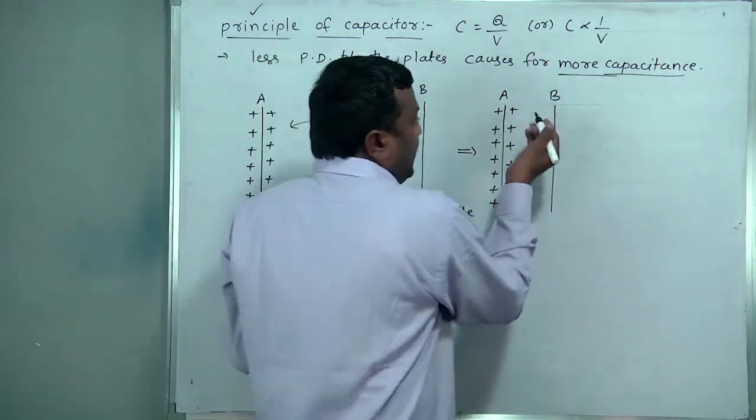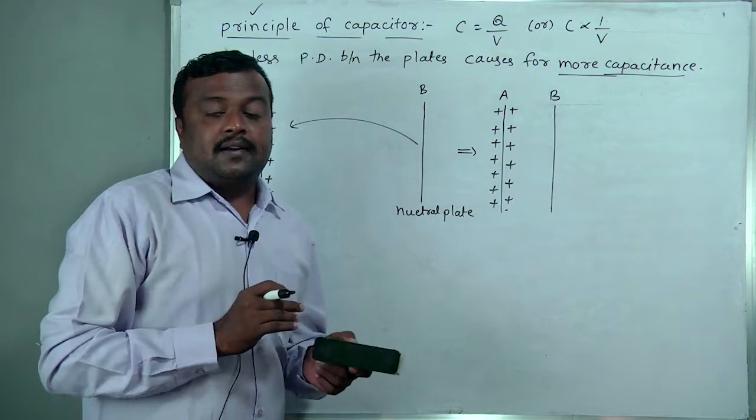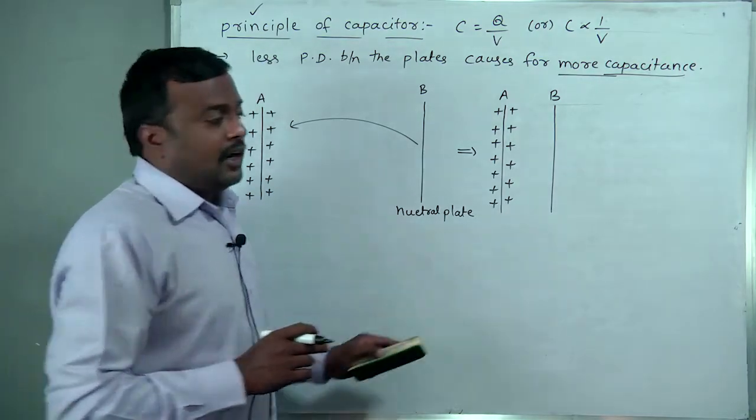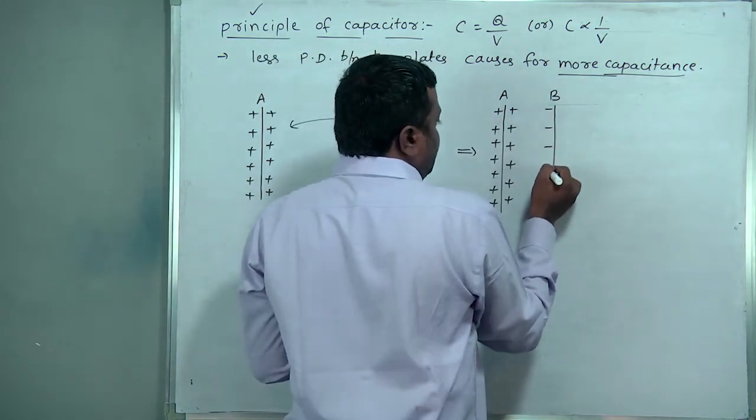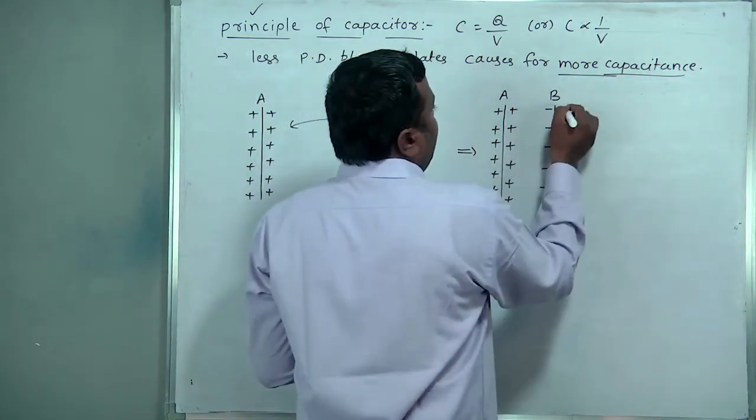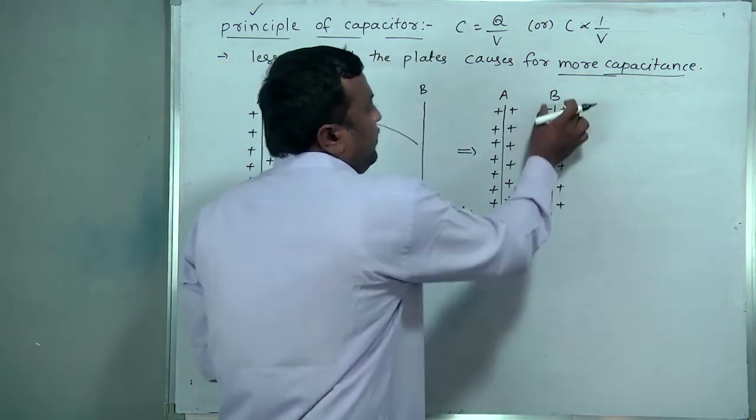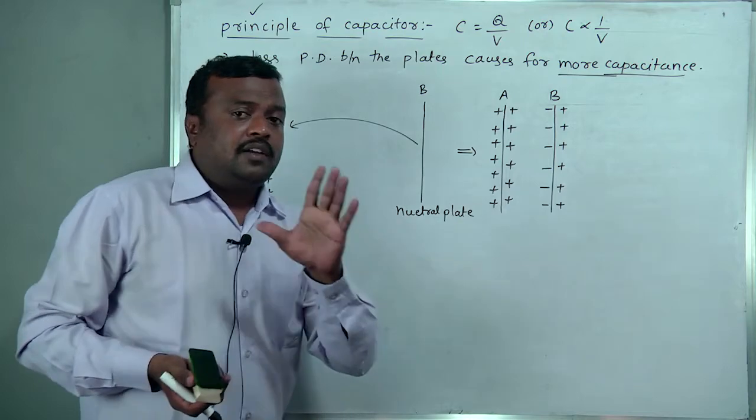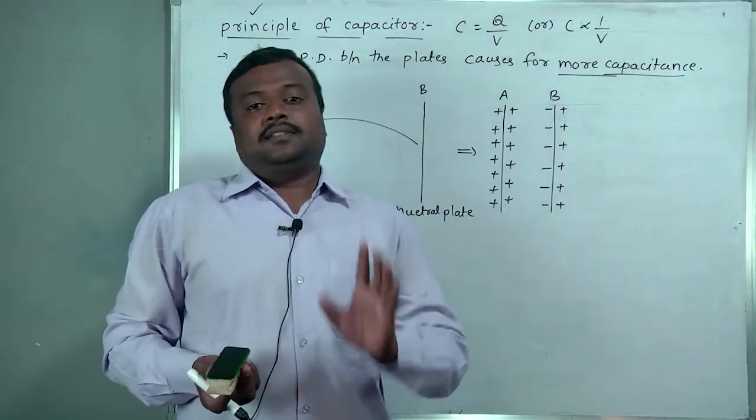What happens due to induction? The induction phenomenon we already know from the first lesson, electric charges and fields. Due to the induction phenomenon, unlike charge will be present on the inner side of this plate, and like charge on the outer edge of this plate. Then it automatically becomes neutral. Initially this plate is neutral. Neutral means the net charge is zero.